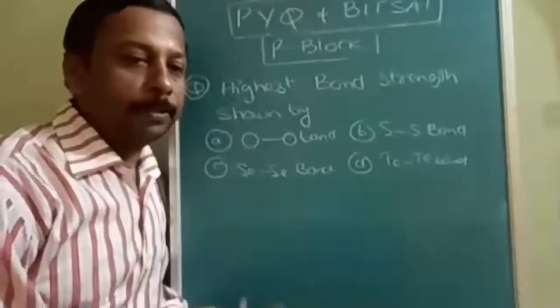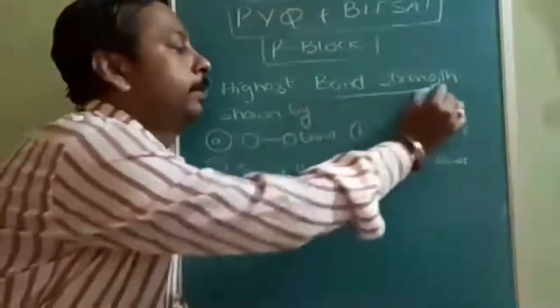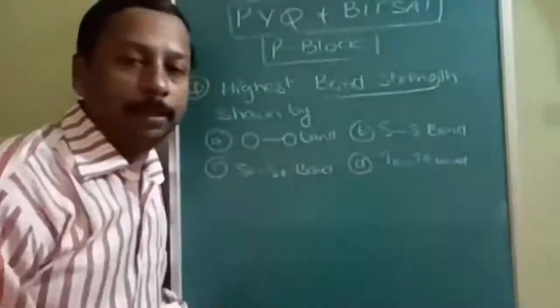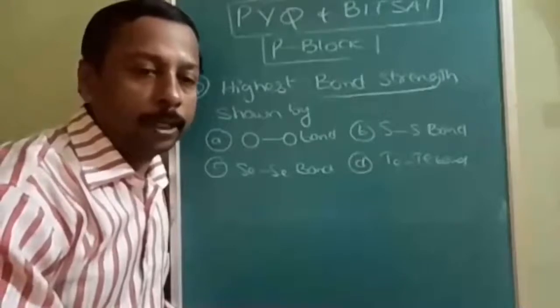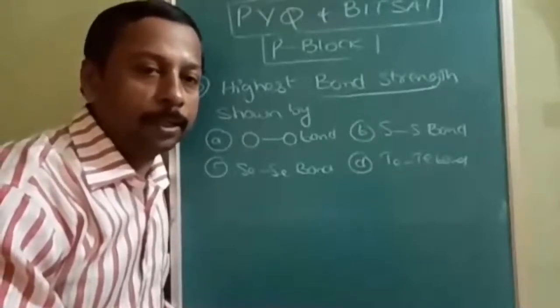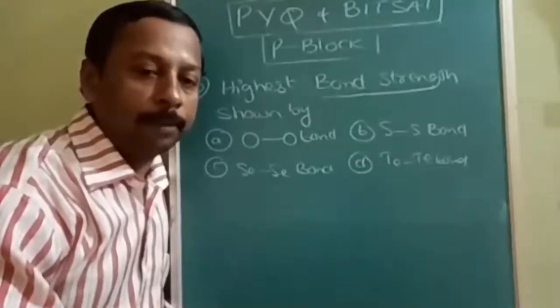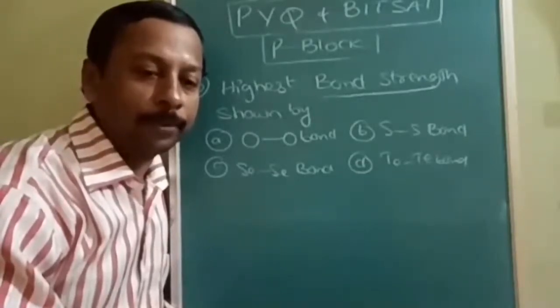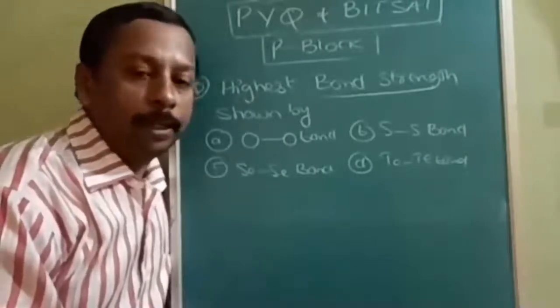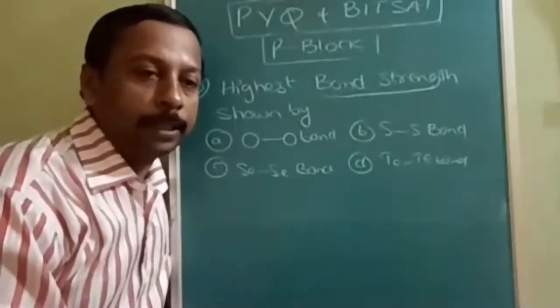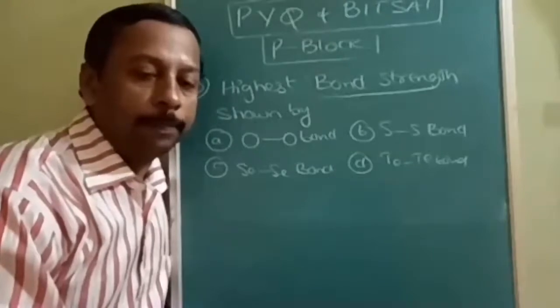Highest bond strength, and the bonds are specified. Don't get confused. BITSAT is not a simple exam. You might already have got that information from the previous question. Actually it is a combined result of atomic size and lone pair repulsion.